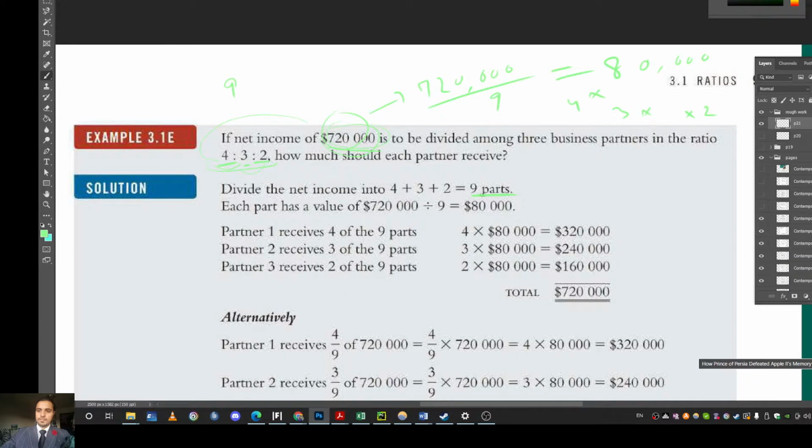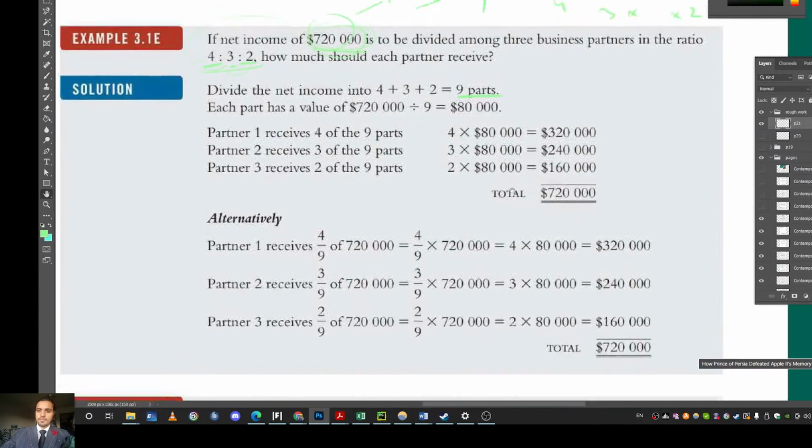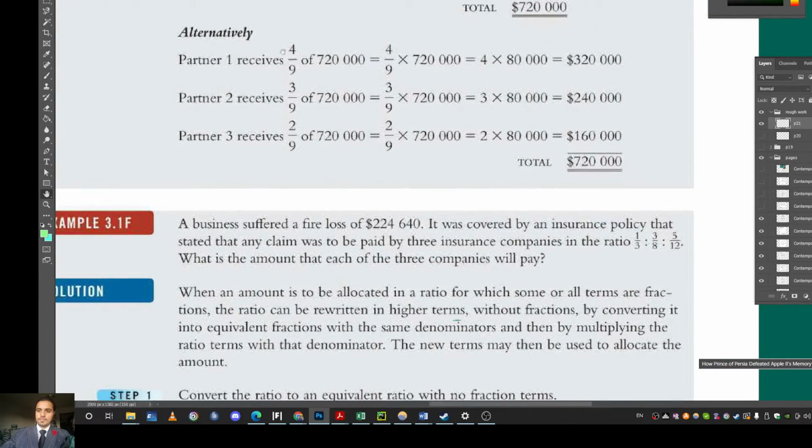So we first divided it into 9 parts. We know what each part is worth. Each part is worth $80,000. And so partner 1 will receive 4 of the 9 parts, as we see in the ratio 4 to 3 to 2. So the first partner will receive 4 parts, the second will receive 3 parts, and the last would receive 2 parts. So what we'll end up with is that 4 times 80,000 is 320,000. So the guy that gets the 4 parts gets 320,000. The guy that gets 3 parts gets 240,000. The guy that gets 2 parts gets 160,000, for a total of $720,000, right? This is just another way of doing it.